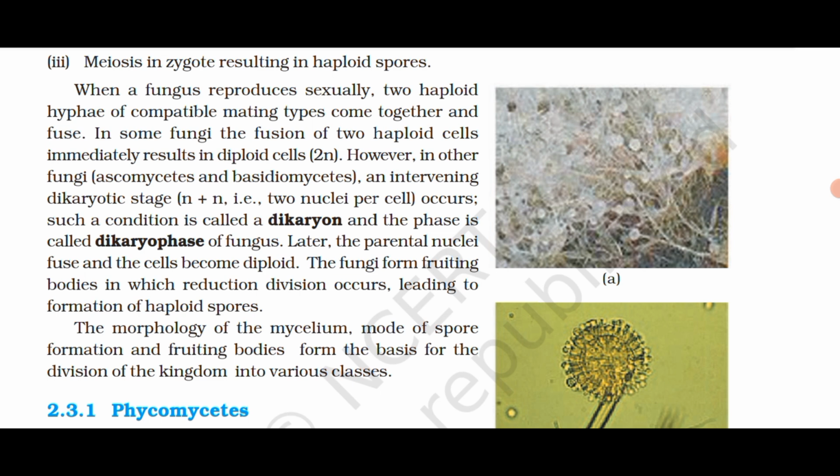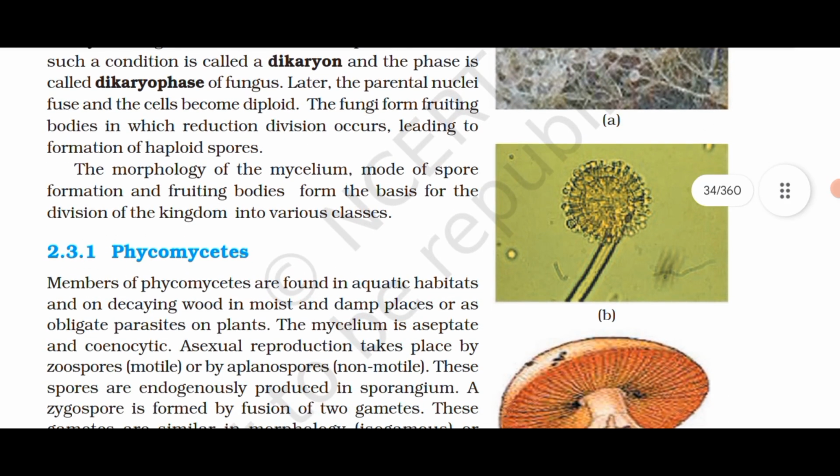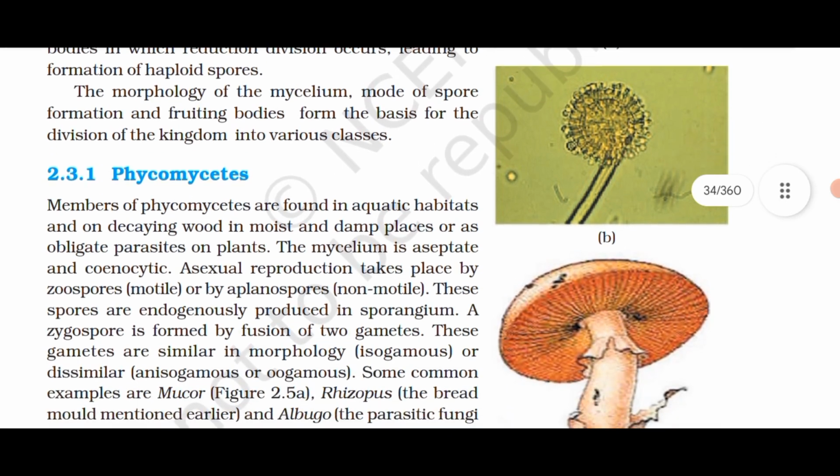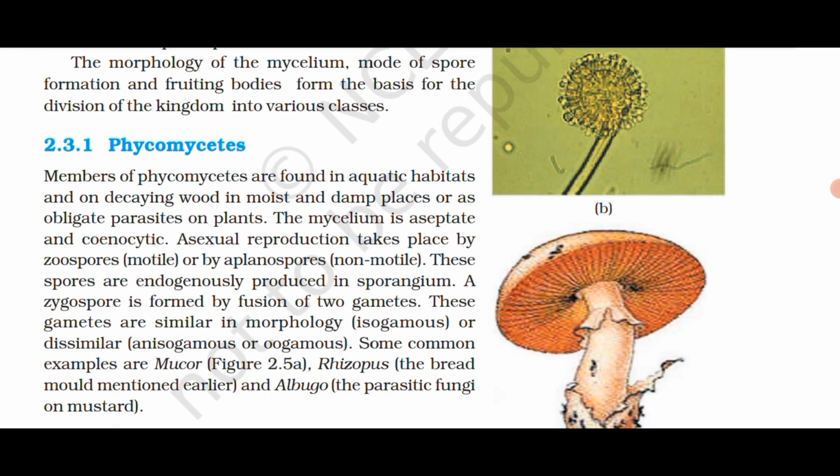The morphology of mycelium, mode of spore formation, and fruiting bodies form the basis for the division of the kingdom into various classes. 2.3.1 Phycomycetes. Members of Phycomycetes are found in aquatic habitats, on decaying wood, in moist and damp places, or as obligate parasites on plants. The mycelium is aseptate and coenocytic. Asexual reproduction takes place by zoospores (motile) or by aplanospores (non-motile). These spores are endogenously produced.